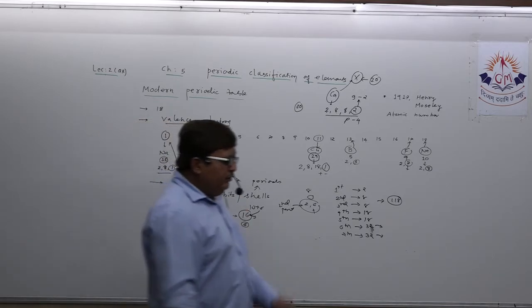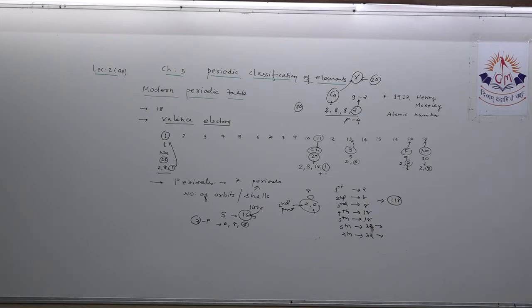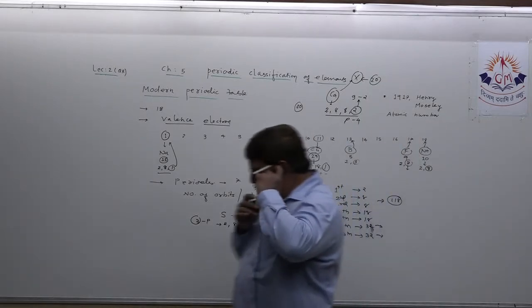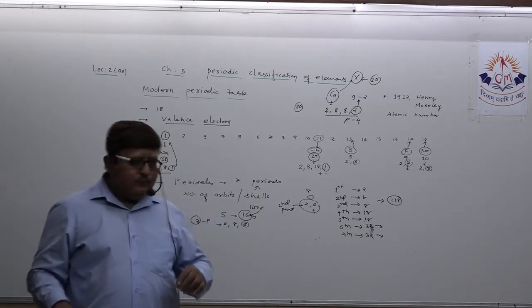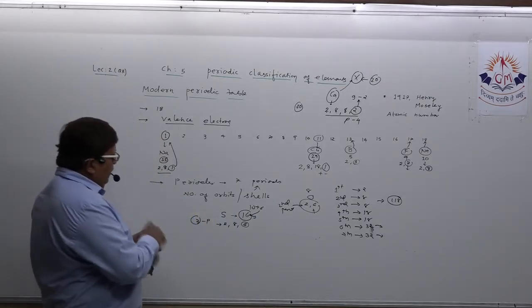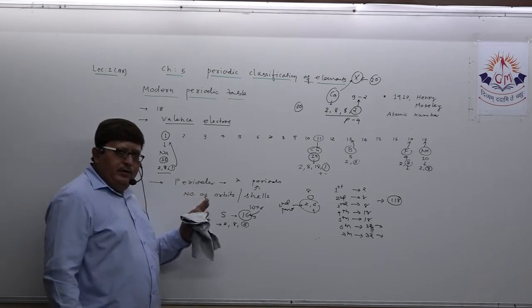Okay, first we just have a look at this. Okay, now groups and periods should be clear in your mind.